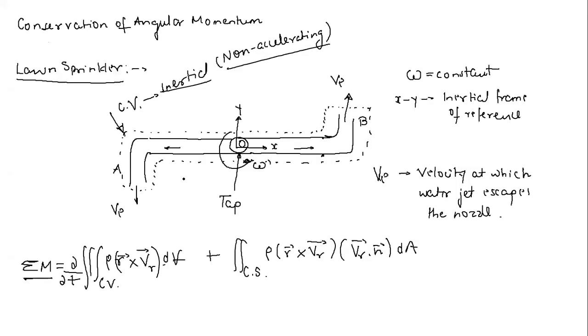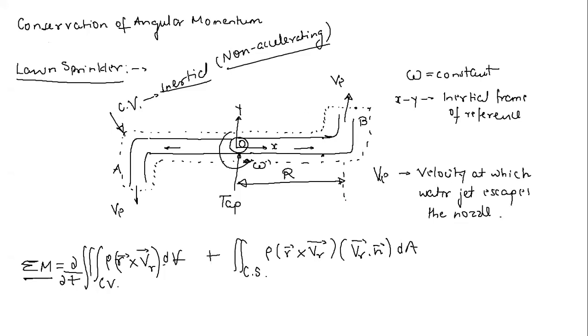So for nozzle B, just tell me quickly, what is the R vector? If I consider a radius, let us say capital R here. I am just interested in where the water is exiting the nozzle, so I am interested in the maximum radius, that is here.